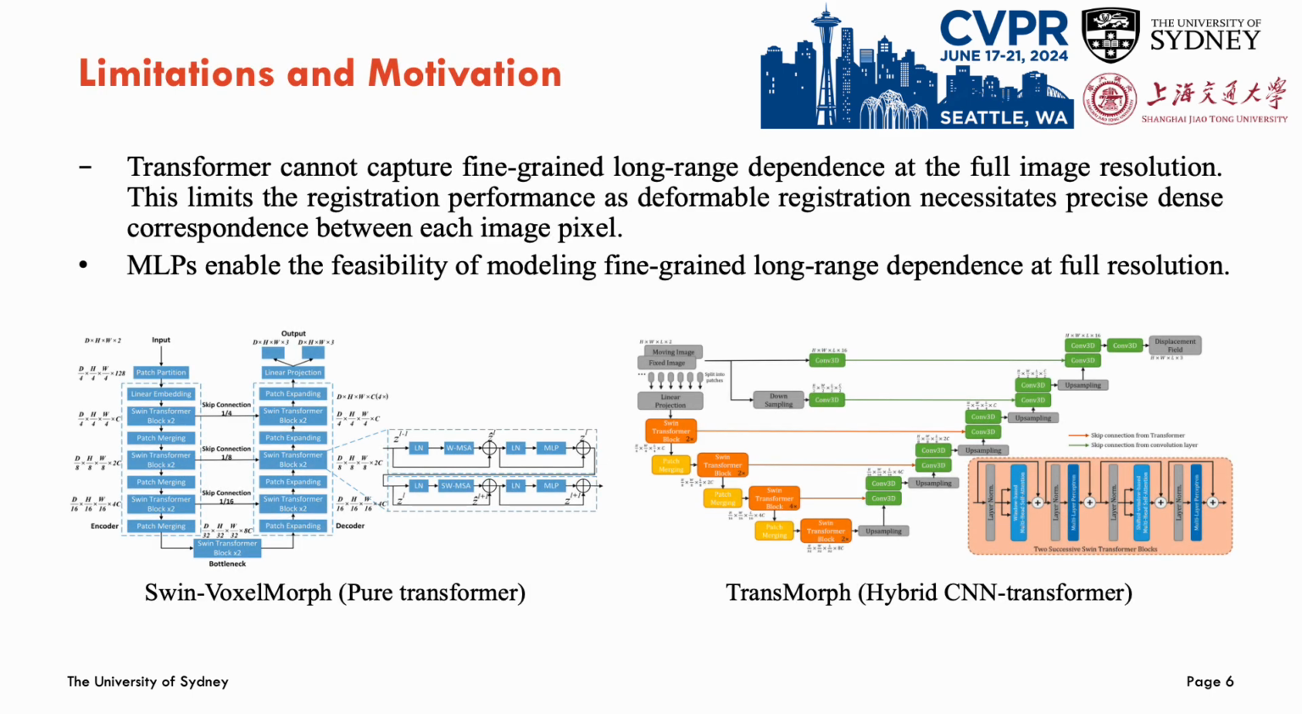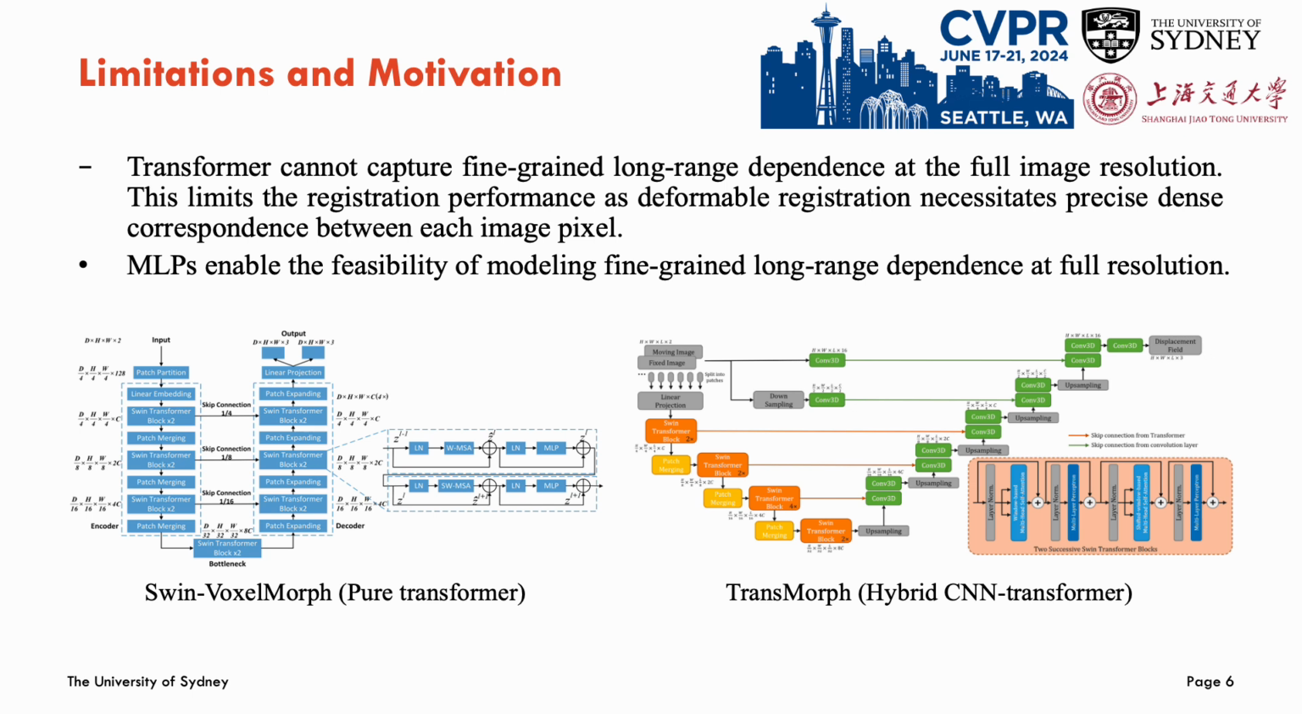Then I will discuss the key limitation of existing methods. Existing transformer-based registration methods achieved state-of-the-art performance by leveraging the transformer's capability in modeling long-range dependency to handle large deformation. However, transformers cannot directly process the high-resolution feature maps that contain the crucial detailed anatomical information in medical images.